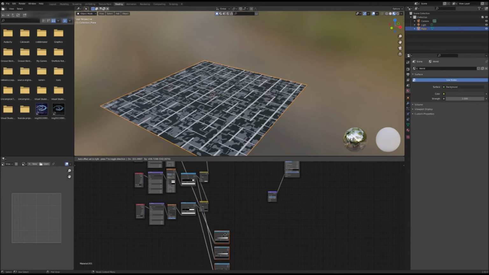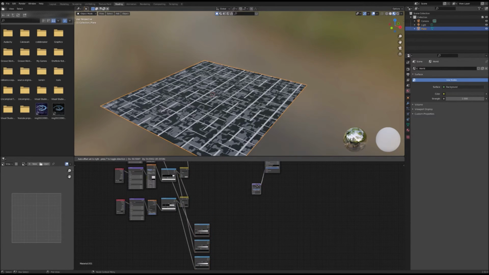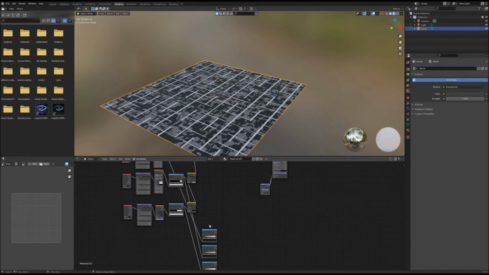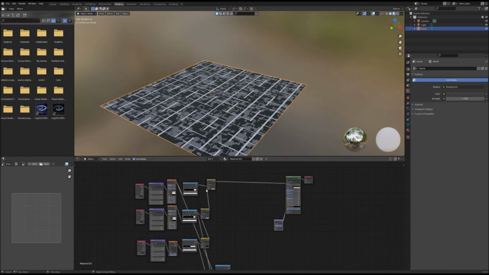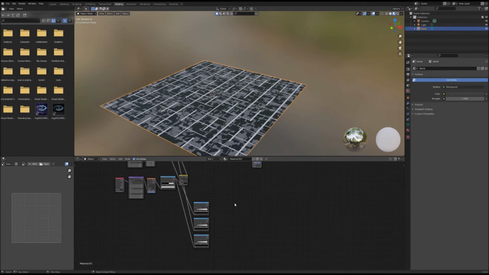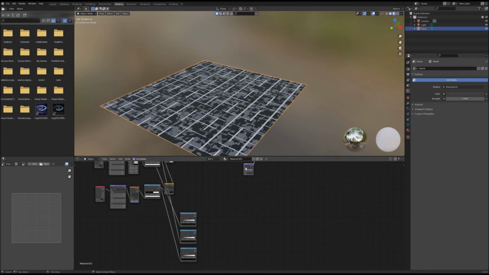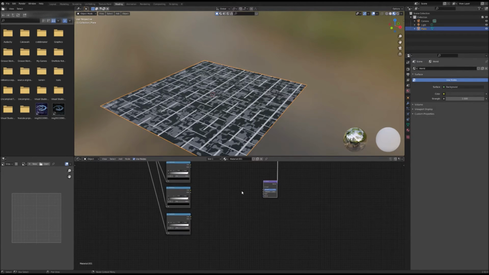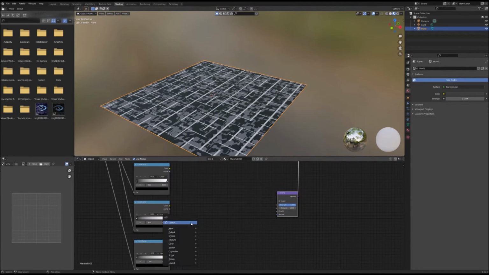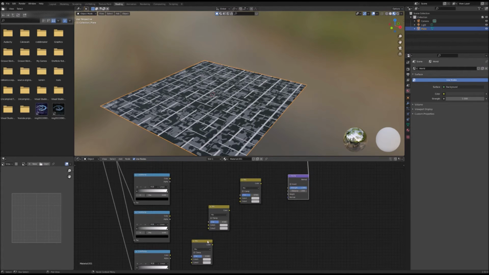Then I'm going to organize my nodes. Next, I am going to get new Mix RGB nodes. Let me zoom in here. I'm going to get new Mix RGB nodes and duplicate them like so. Then put them in line, place it right here.